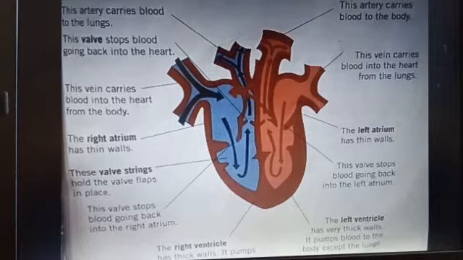The right atrium receives blood from the superior and inferior vena cava and the coronary sinus. Blood then moves to the right ventricle, where it is pumped to the lungs. The 2 atria are thin-walled chambers, whereas the 2 ventricles are thick-walled chambers.